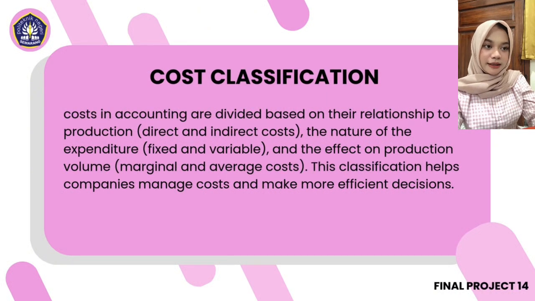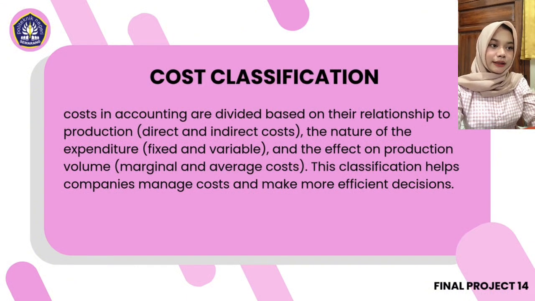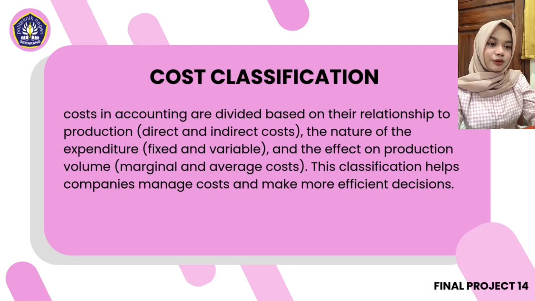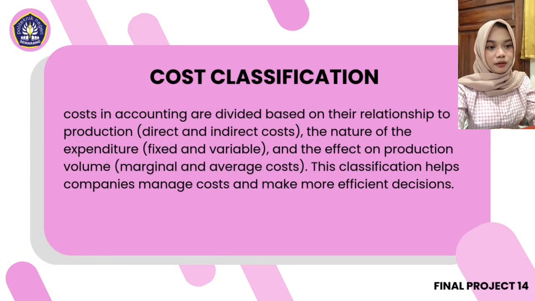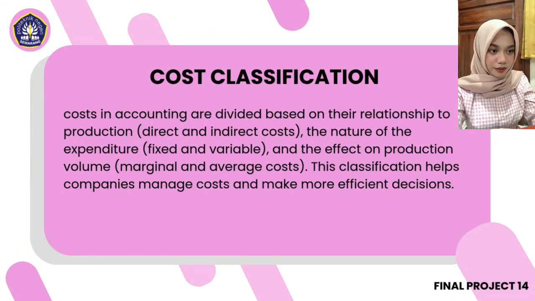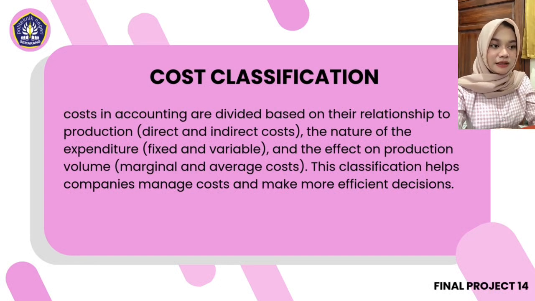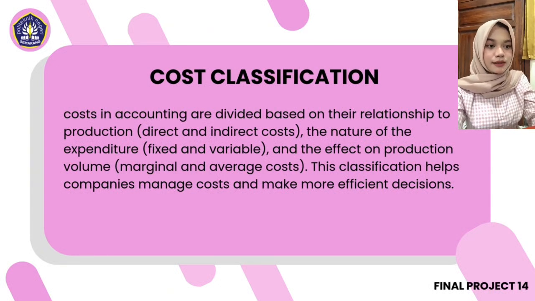And then cost classification. Costs in accounting are divided based on their relationship to production, or direct and indirect costs. The nature of the expenditure are fixed and variable, and the effect on production volume, or marginal and average cost. This classification helps companies manage costs and make more efficient decisions.